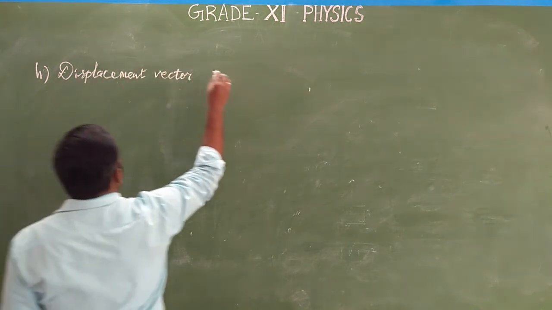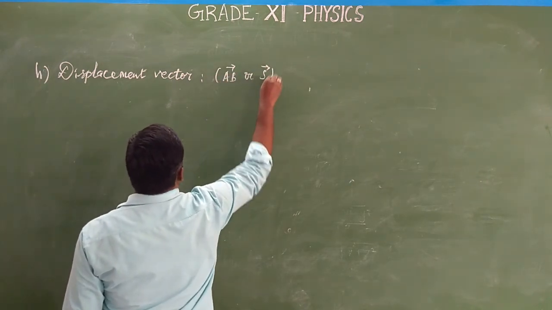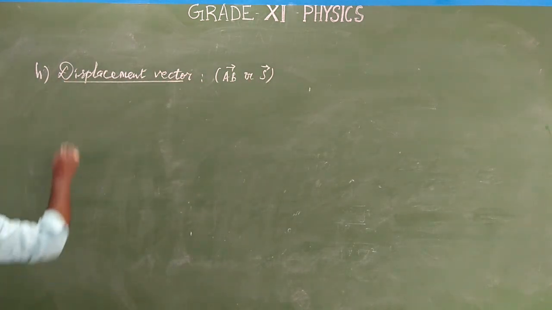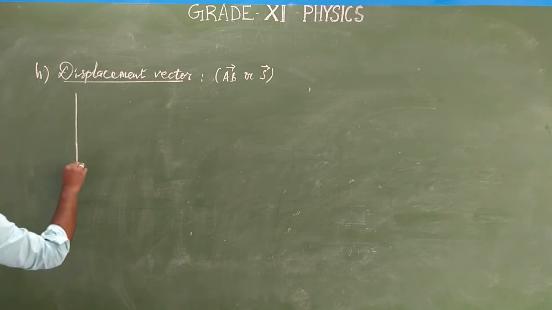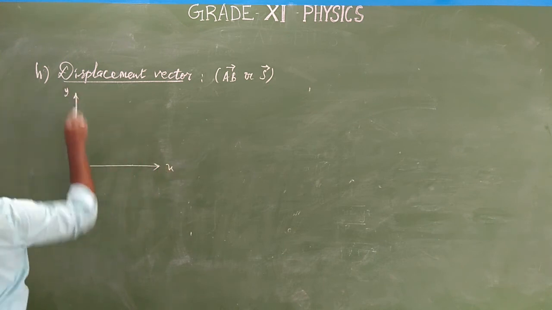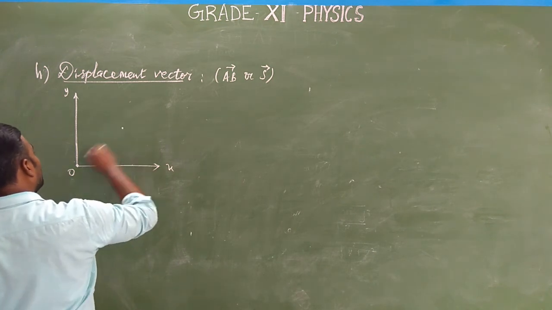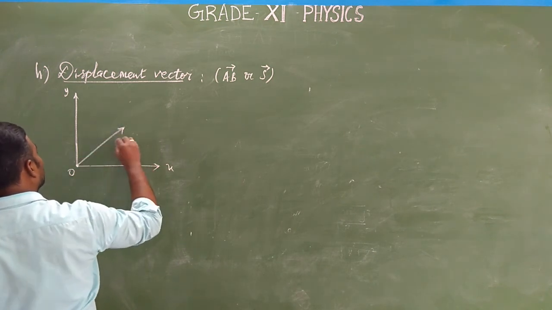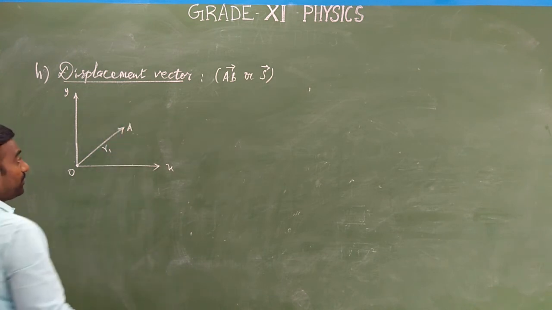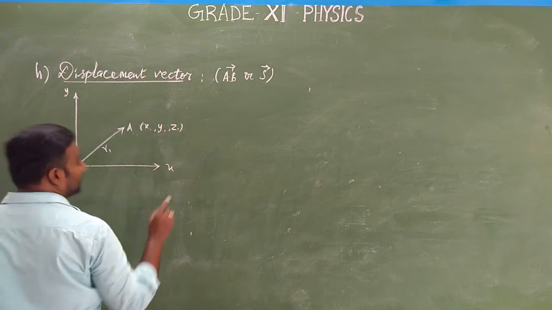So the displacement vector may be represented as vector AB. Let us consider the particle is initially in the xy plane. This is the reference point, the origin. Initially this is the OA vector, so the corresponding position vector is R1. The particle is initially at a position A, at x1, y1, z1, at a time t.